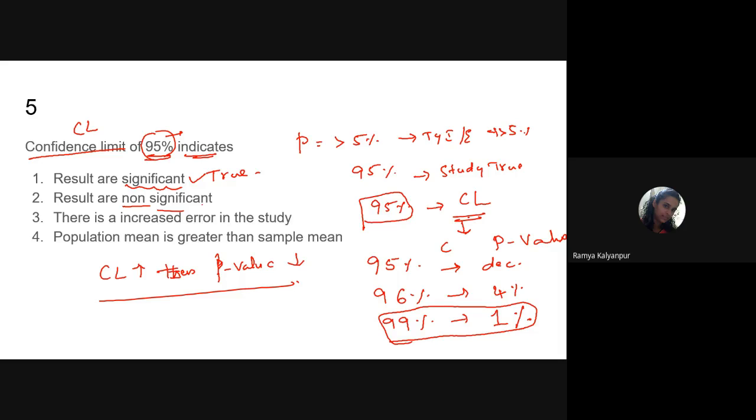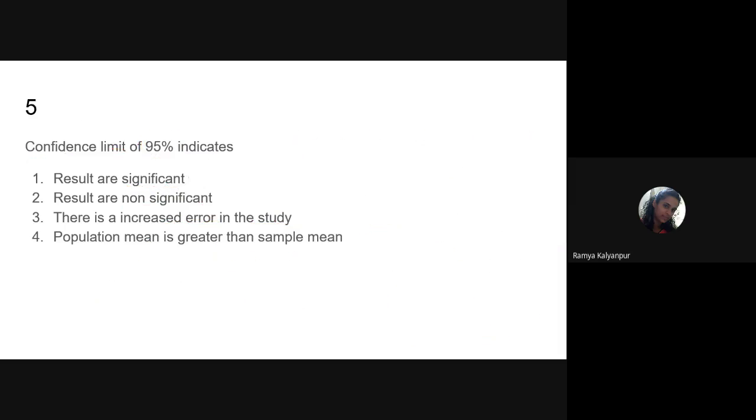And the third option says that there is an increased error in the study. Definitely no. My error is only 5% here and 95% I am very much strong. So that means I have committed fewer mistakes in my exam. So this is also a wrong option. And fourth option says that population mean is greater than sample mean, which is nowhere linked to this question. So now what can I say? For the question confidence limit of 95%, the results are significant. So you can directly tick for this question.